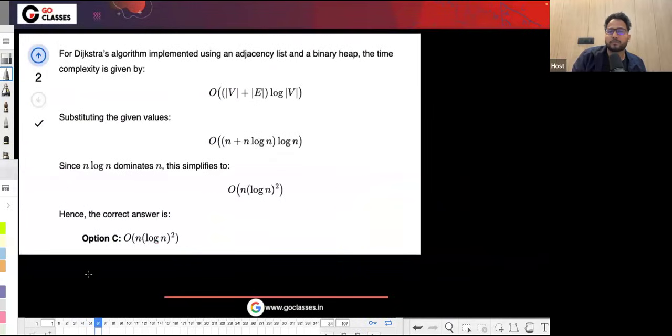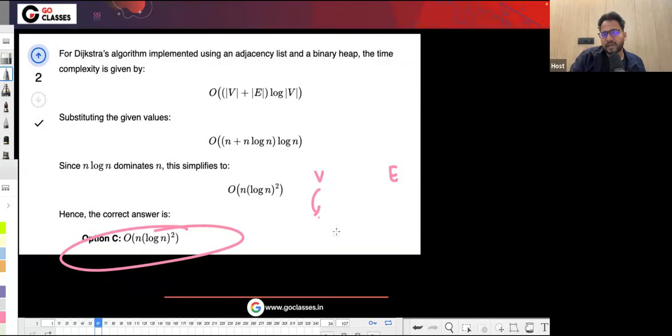I hope you understood. By the way, there is one interesting fact that you might know: the relationship between v and e. In general, if v is n, then e could be as large as order of n square.